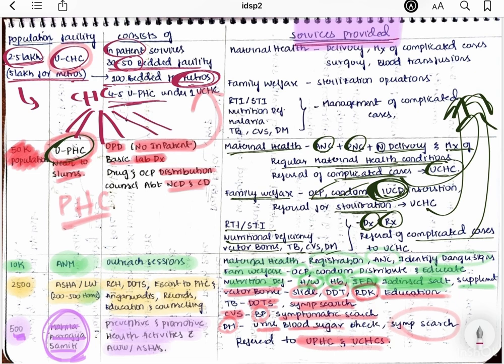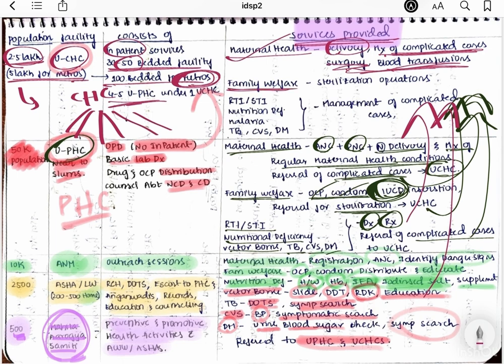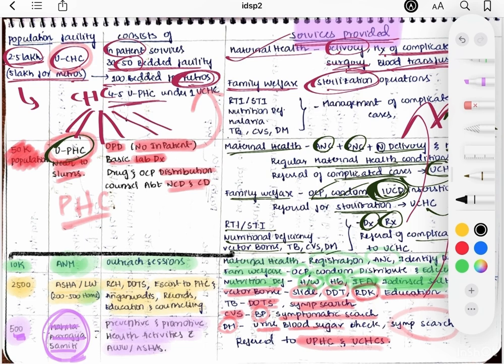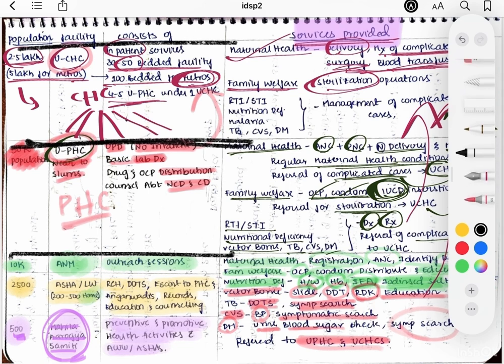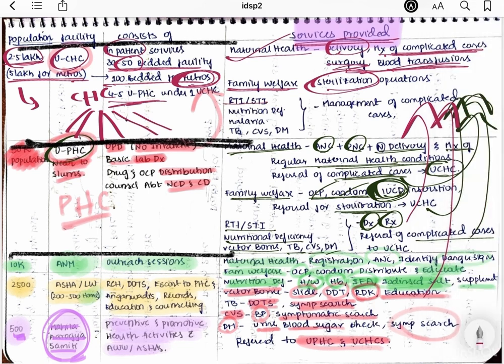Now let us see the services provided by this CHC. Under maternal health, they conduct deliveries and manage complicated cases, because all of these people send complicated cases to CHCs, right? So they manage complicated cases, surgeries, and blood transfusions. All these complicated things are done at CHCs. Under family planning services, they do sterilization, because at the lower level they distribute condoms and OCPs, at the PHC level they provide IUCDs, but at this level we do sterilization, right? And for diseases like reproductive tract infections, nutritional deficiency diseases, malaria, TB, diabetes mellitus, cardiovascular diseases, management of complicated cases is done here.